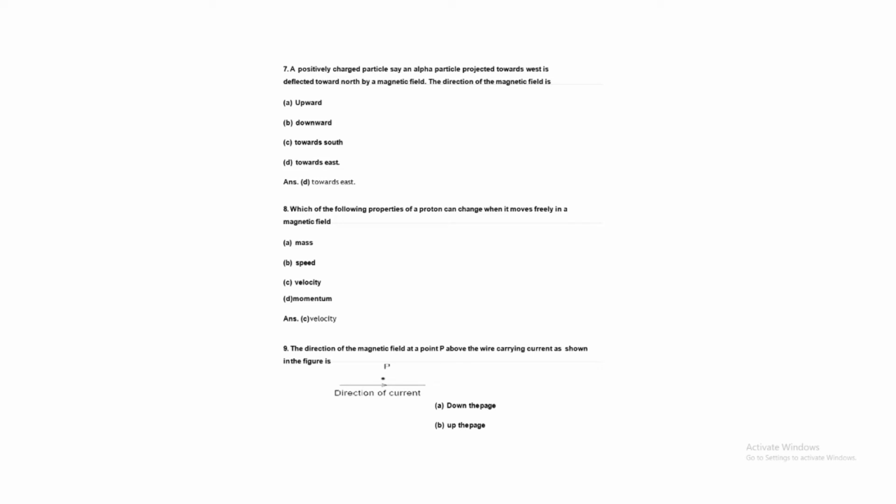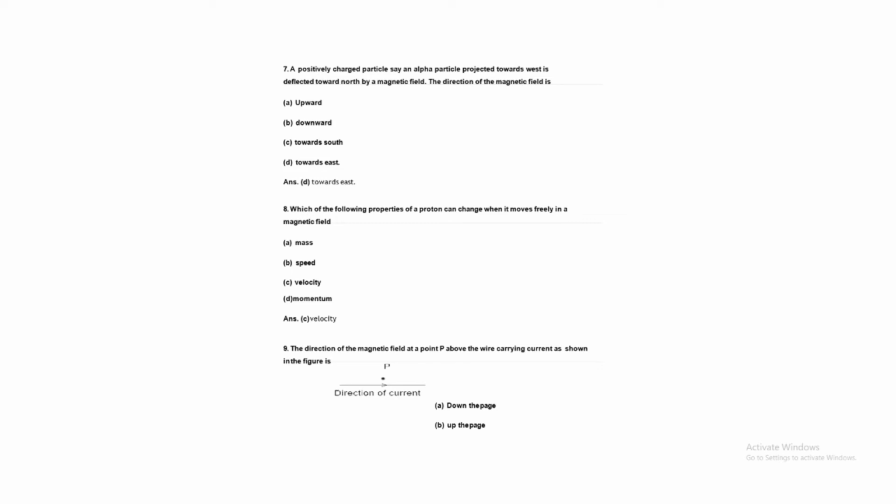The charged particle moves in a circular way, and in a circular path the direction of velocity always changes. So you can use the formula F equals Q V cross B. Here it is the cross product. You already know A cross B equals AB sin theta n cap, just like that concept here.